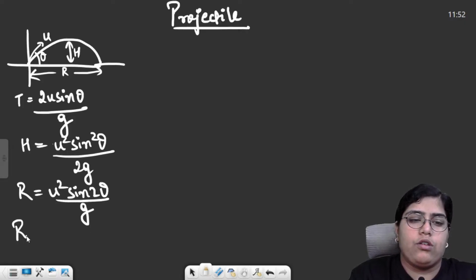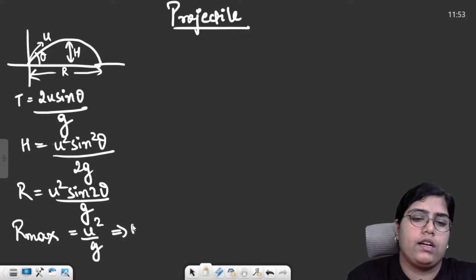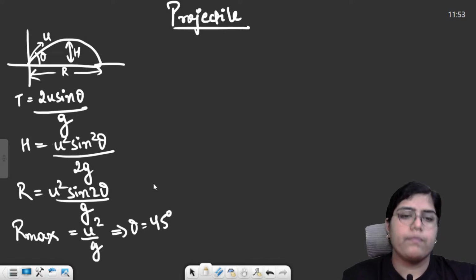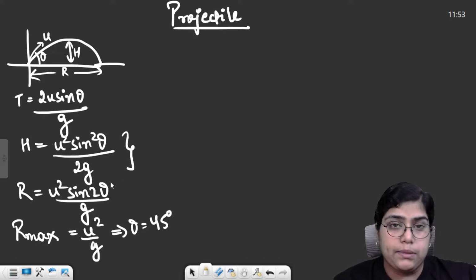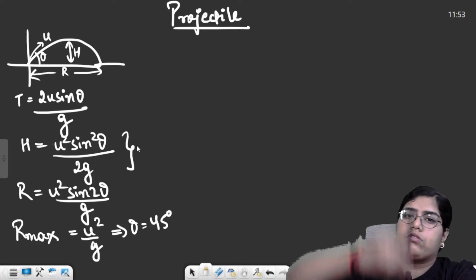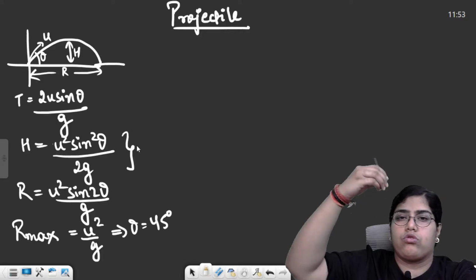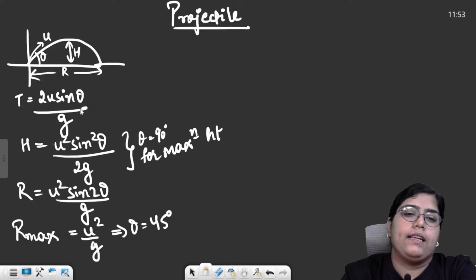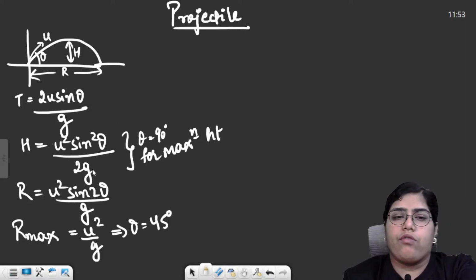And then there was something called maximum range. Maximum range is equal to u square by g, and maximum range will only and only occur at an angle of 45 degrees, when theta is 45 degrees. If you are asked to calculate the maximum vertical height, it will be covered when you just throw it like a stone thrown in an upward direction. That means the angle should be 90 for maximum height. Okay, these were the 3-4 formulas.